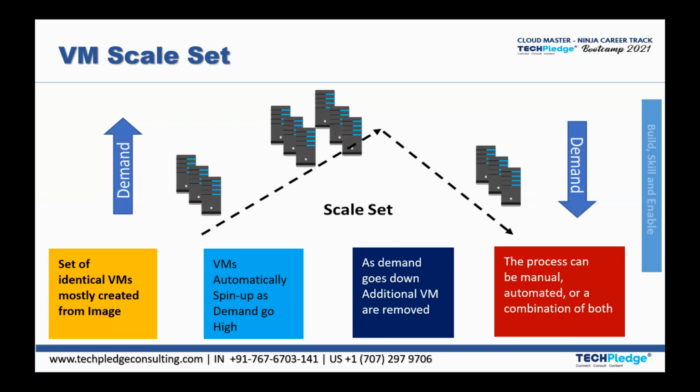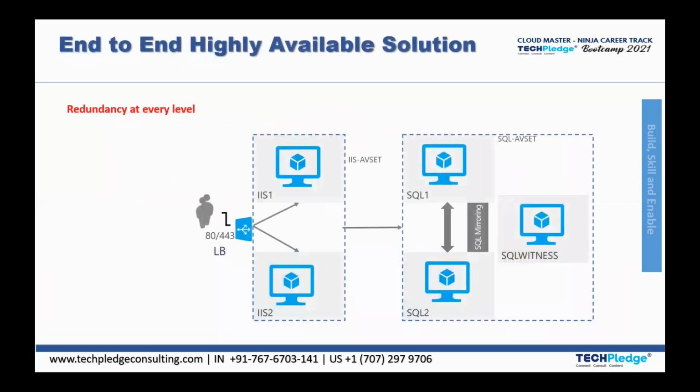So when we are talking about high availability, or an end-to-end highly available solution, availability set, availability zone, load balancing and auto scaling, all these things come into the picture. The structure created here is something called redundancy at every level. If your machines need very high redundancy and availability, you can put your machines behind the load balancer.